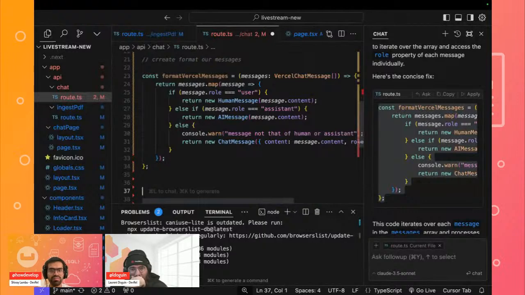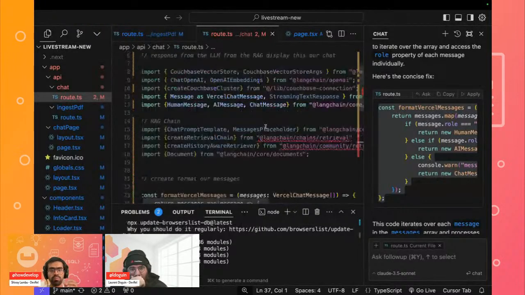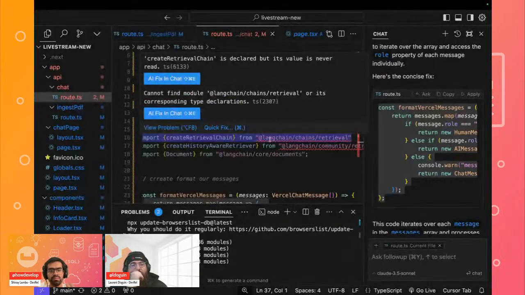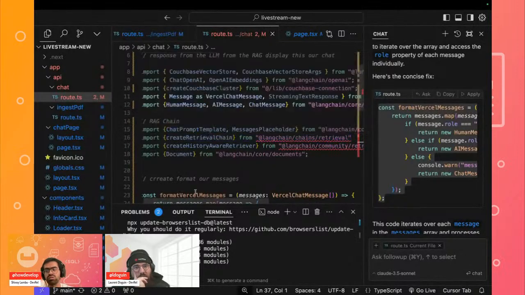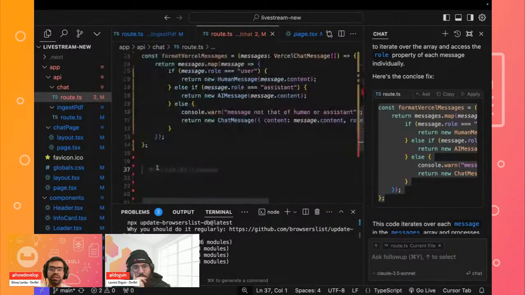We can probably look at why these imports are giving an issue. We might have to actually import them. We can import them once we actually go into the retrieval step, right?